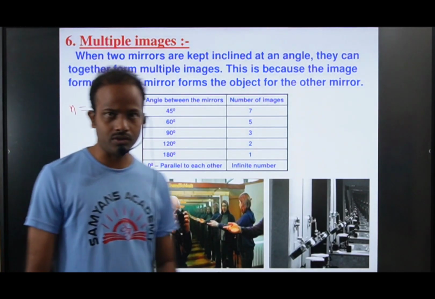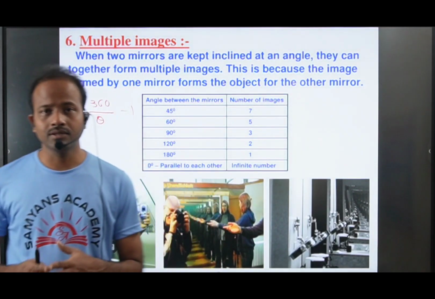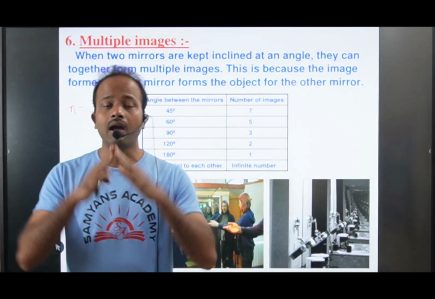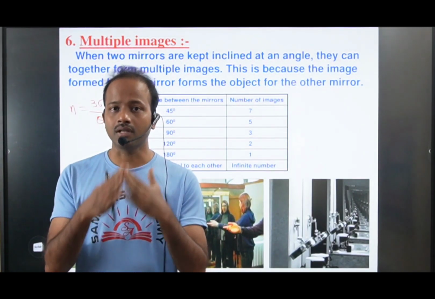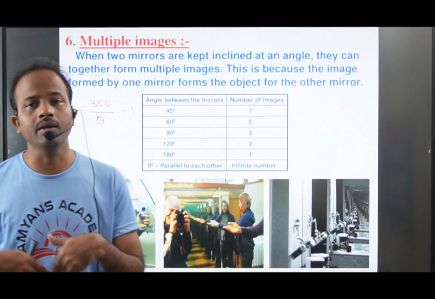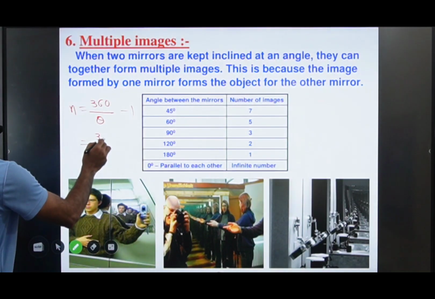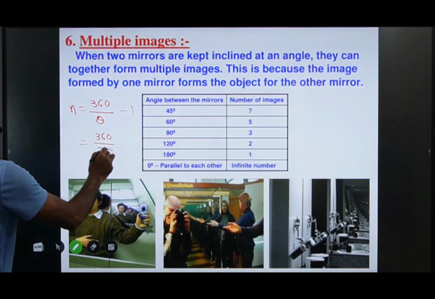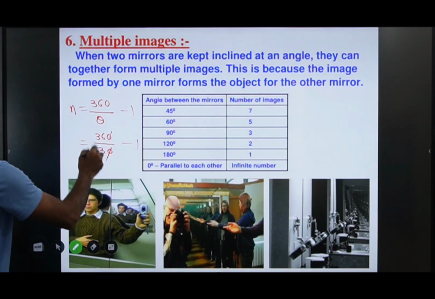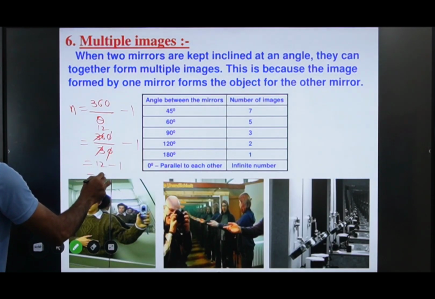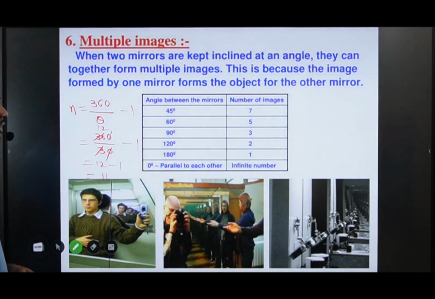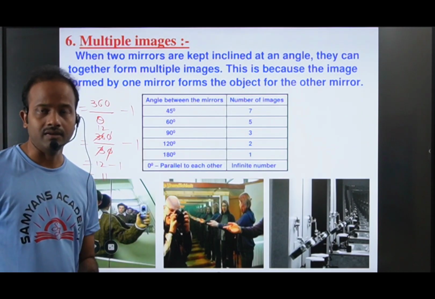So I am giving one question. If you place the two mirrors inclined at a 30 degrees angle, how many images can you get? Let us see: 360 by 30 minus 1. 0 0 cancel. 3 1 is 3, 3 2 is 6. 12 minus 1. 12 minus 1 means 11 images we can see here.